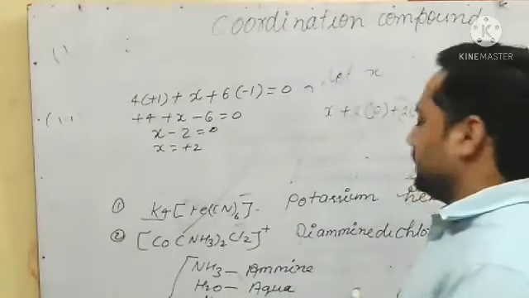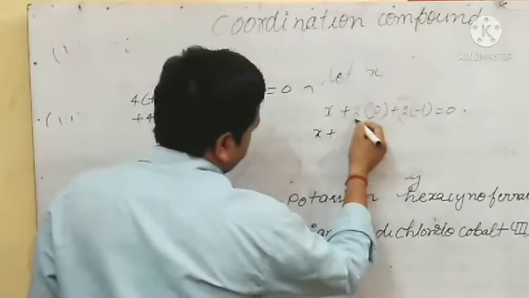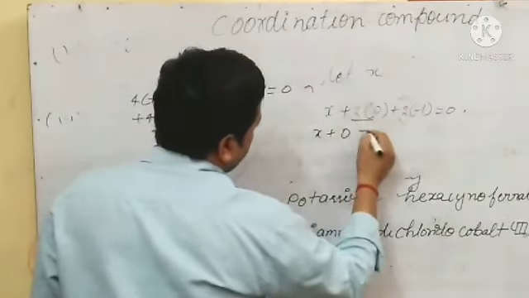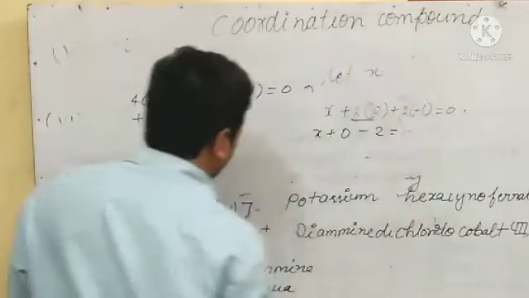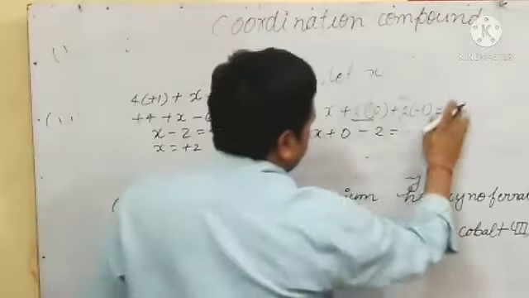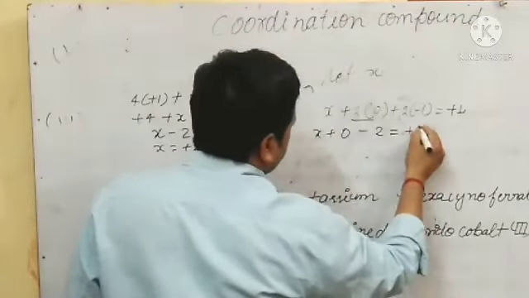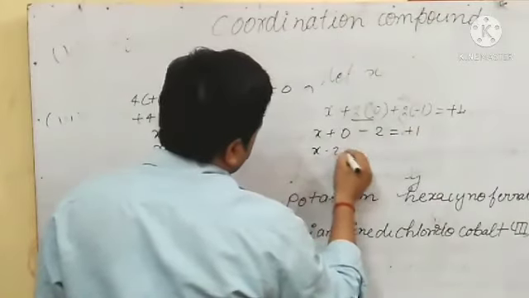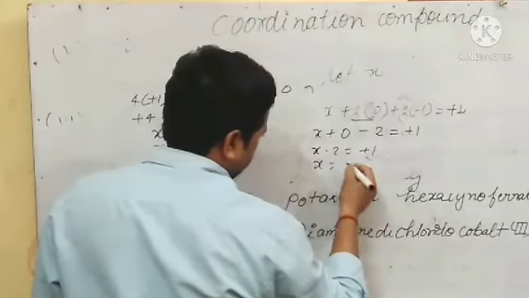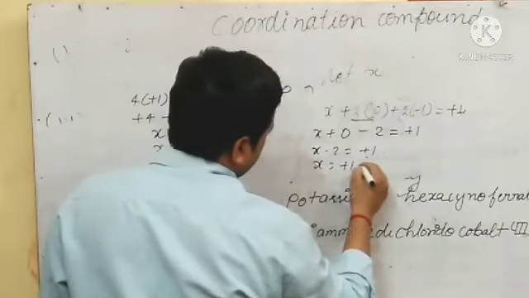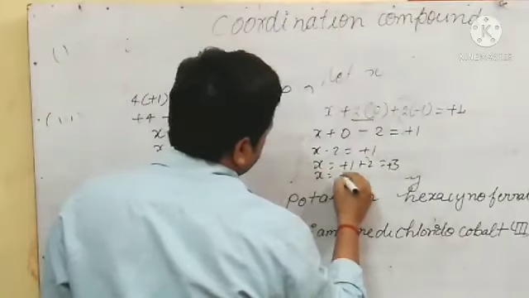So x plus 2 into 0, because NH3 is neutral, and 2 chlorides each with -1, equal to the charge, which is positive, so equal plus 1. x minus 2 equals plus 1. Transferring that side, x equals plus 1 plus 2 equals plus 3. So the oxidation state is plus 3.